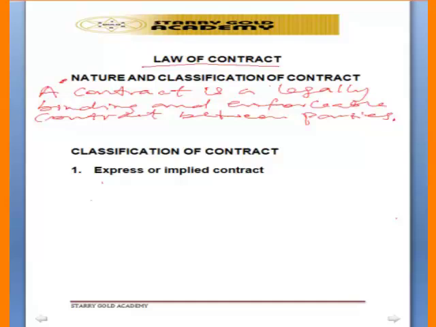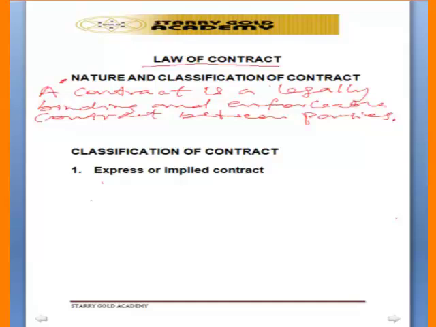So what they are agreeing upon under contract must be fulfilled. Parties must fulfill their promises under the contract, and any party that fails to fulfill his own promise must pay for it. So that is what we mean by a contract.